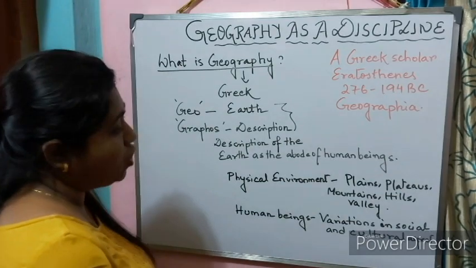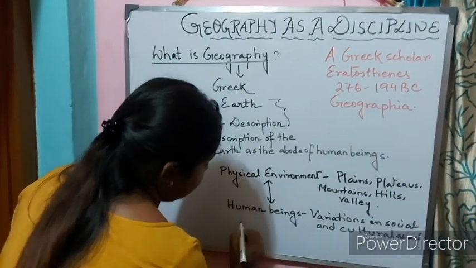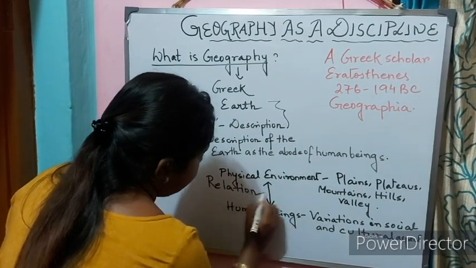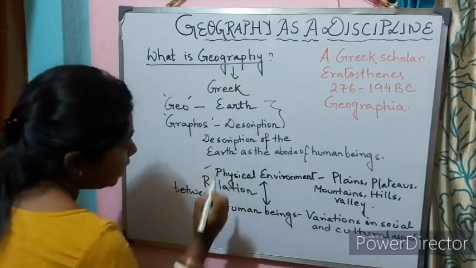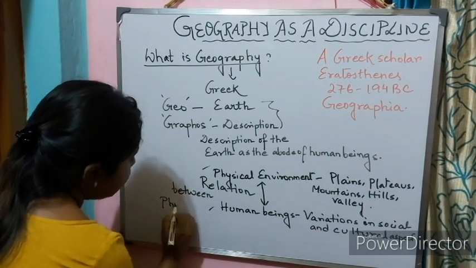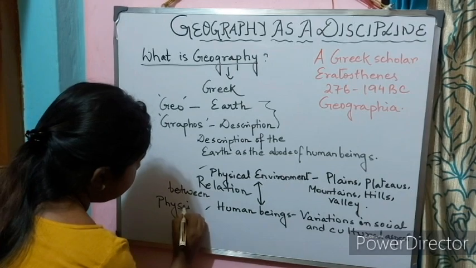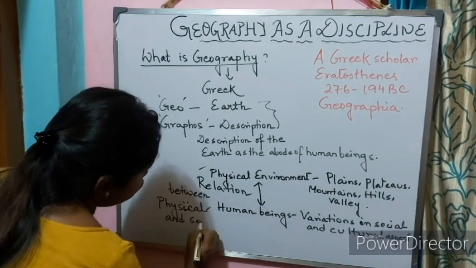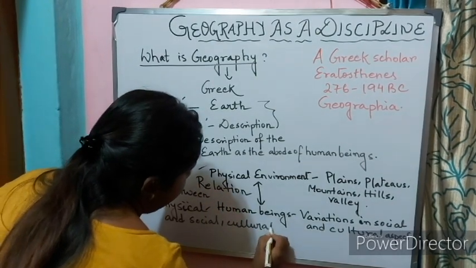So mainly geography deals with the relationship between physical environment and human beings, that is between the physical and social cultural aspect.